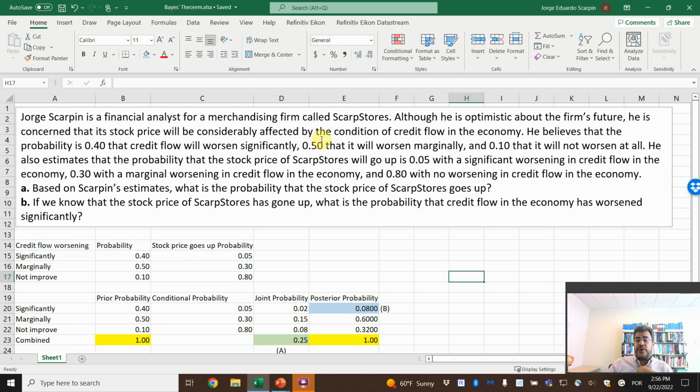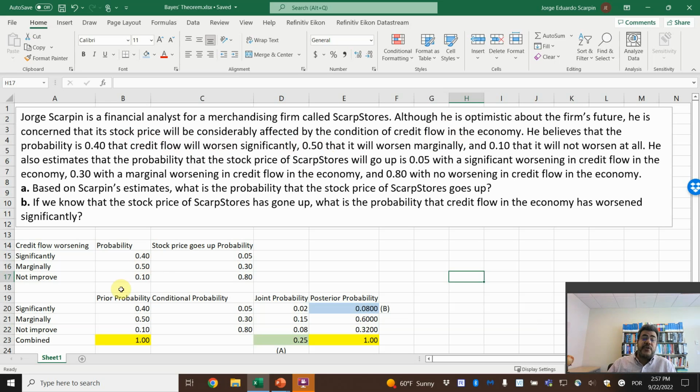Over the current situation, and current is 2022, we are facing a lot of increase in interest, so the credit flow is going down. He believes that the probability is 0.4 that credit flow will worsen significantly, 0.5 that it will worsen marginally, and 0.10 that it will not worsen at all.